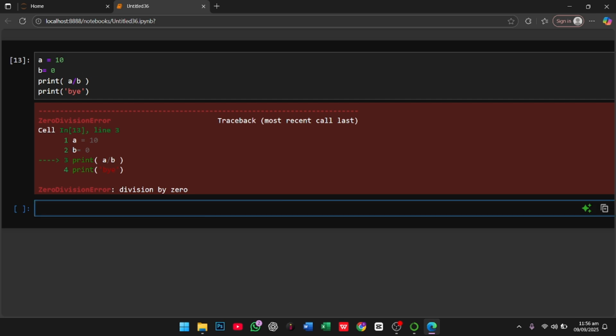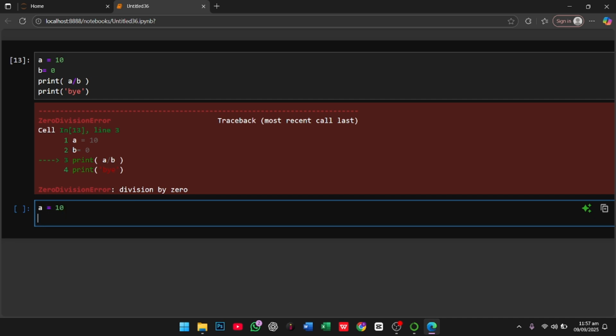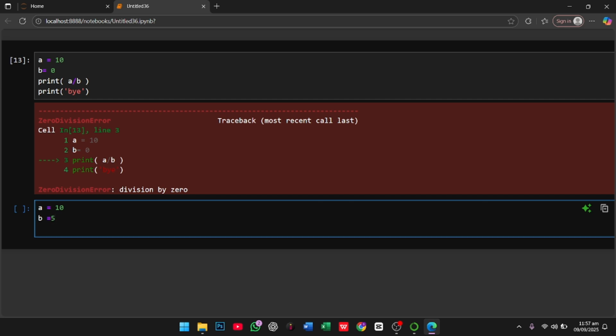If I have to solve this example and run the print bye, how can I do that? For this we use try and except. I use the same scenario below, and first I use the try statement.